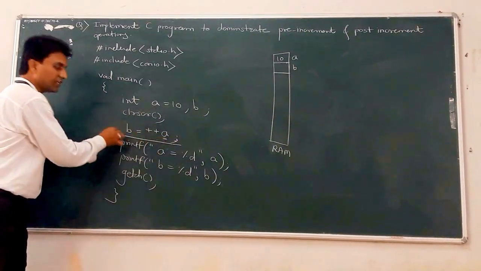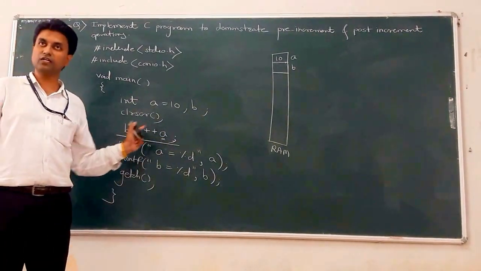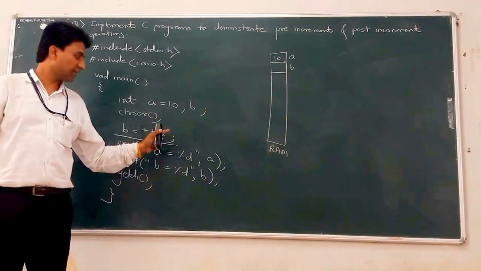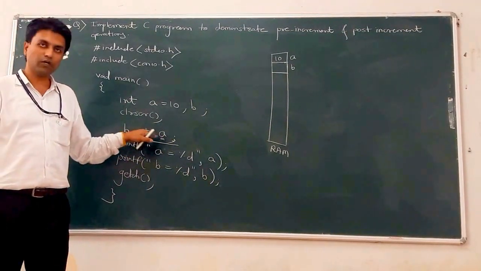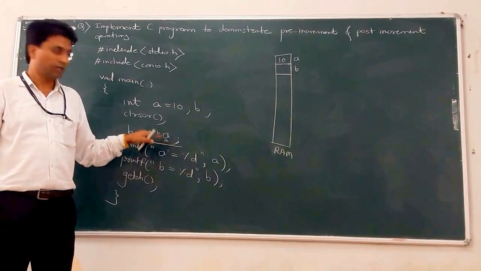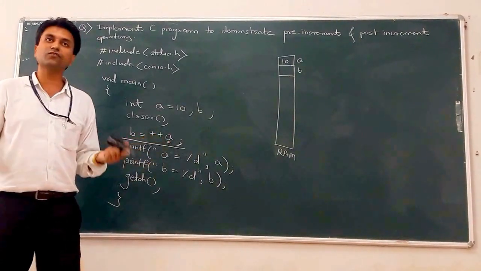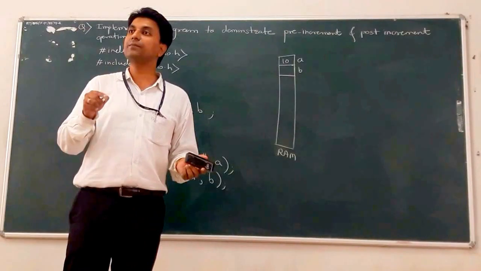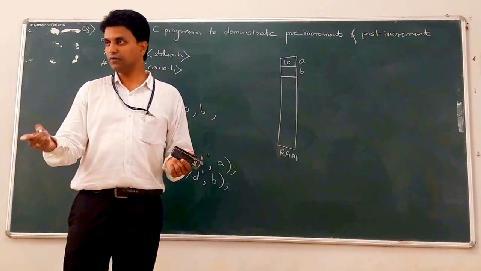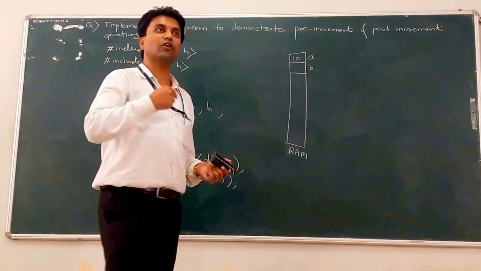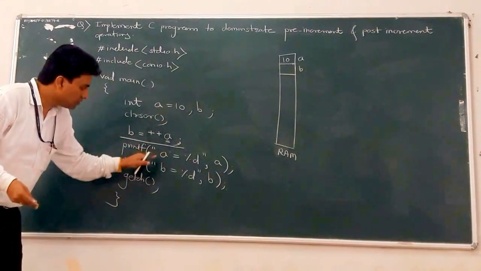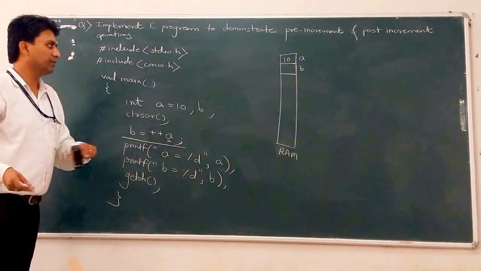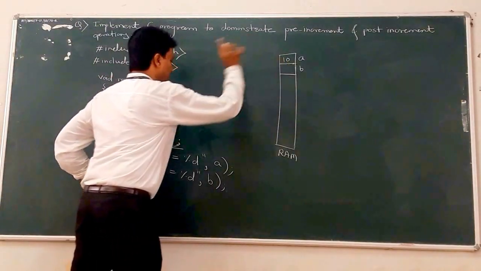Here, a total of two statements are there, but we can write only one statement using the unary operator, that is plus plus. Because we know plus plus A means A is equal to A plus 1, that means increment the value of variable A by 1. So what is the value of A and what is the value of B? The current value of A is 10.